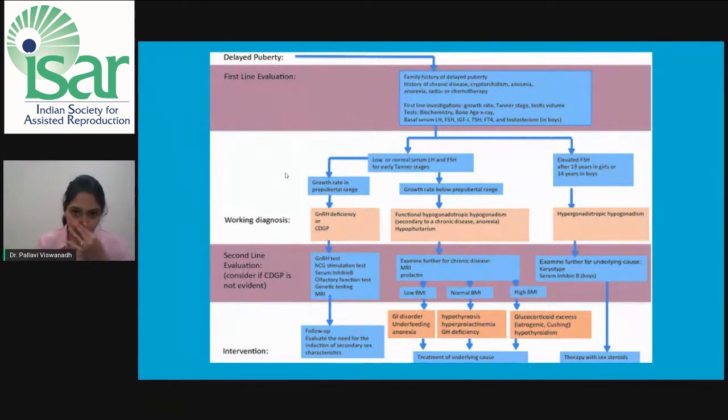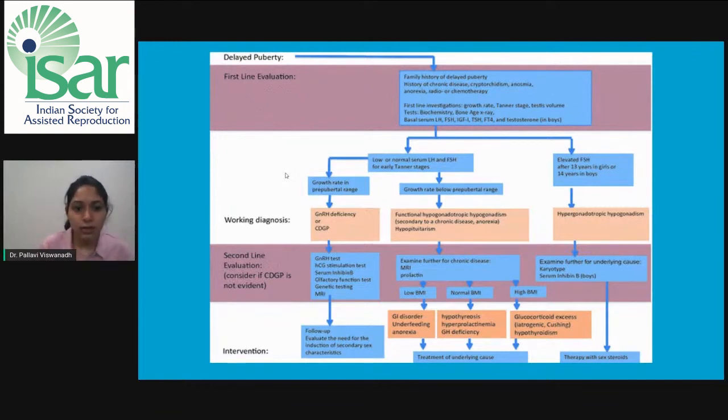Once these basic tests have been done, if there is an elevated FSH in girls after 13 years or in boys after 14 years, this indicates hypergonadotropic hypogonadism. A low or a normal serum LH and FSH level for early Tanner's staging, under this we'll again divide into two. Growth rate: if the growth rate is in the pre-pubertal range, it could be due to GnRH deficiency or constitutional delay of growth and puberty. If the growth rate is below the pre-pubertal range, it is functional hypogonadotropic hypogonadism. It can be due to a secondary cause like a chronic disease, any eating disorders like anorexia, or hypopituitarism.